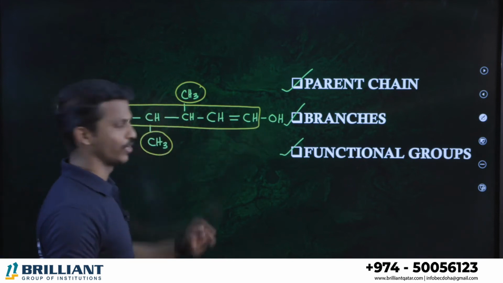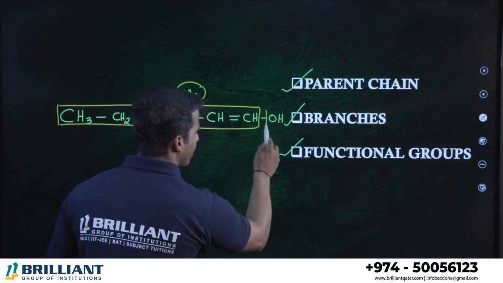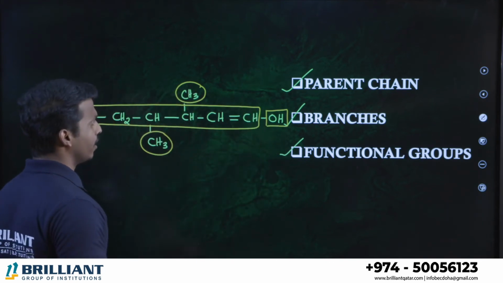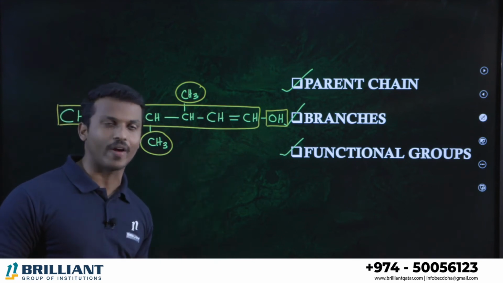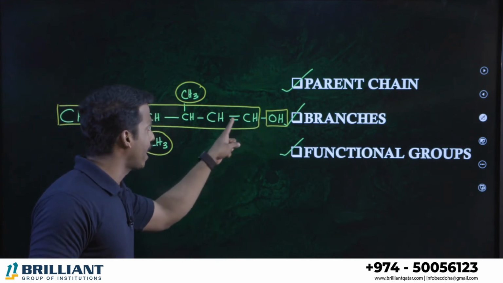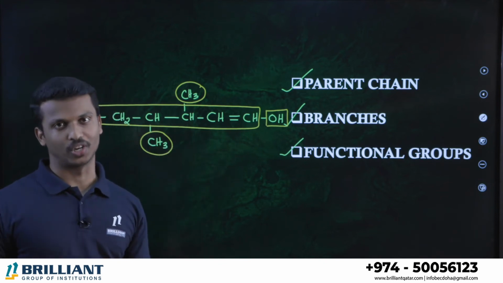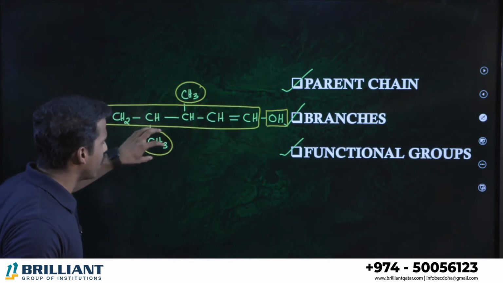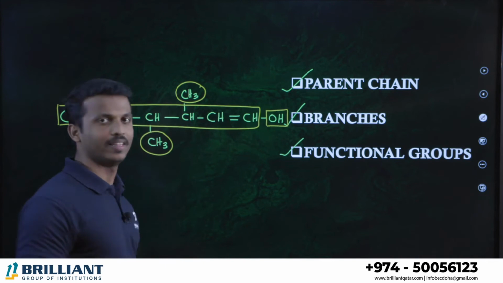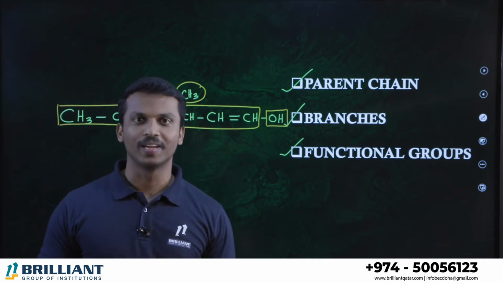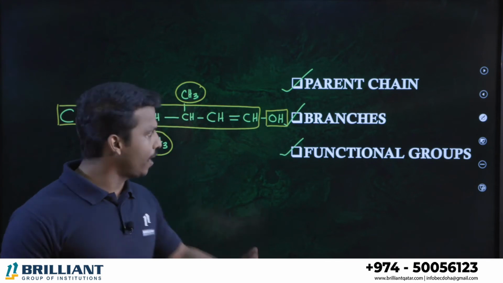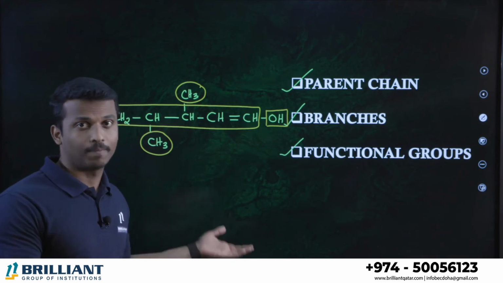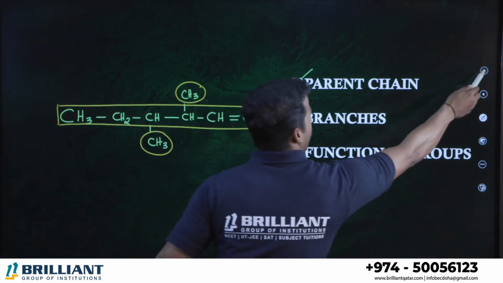Then, what about this OH group? Dear students, the OH group is known as alcohol. It's a functional group. There are two functional groups in this compound: alcohol is a functional group, and the double bond, alkene, is also a functional group. So this is the parent chain, these are the branches, and alcohol and alkene are the two functional groups in this compound. In every organic compound, maybe some branches will be there, maybe not. Maybe a functional group will be there, maybe not. Let's see so many examples.